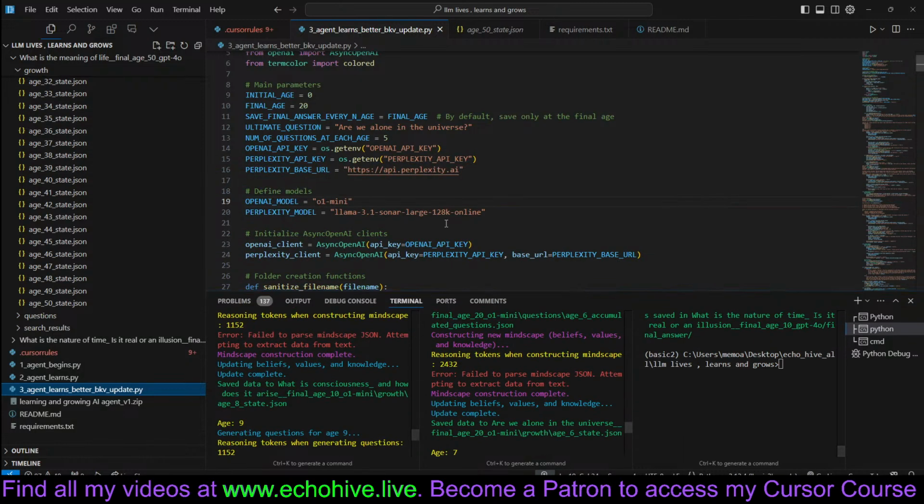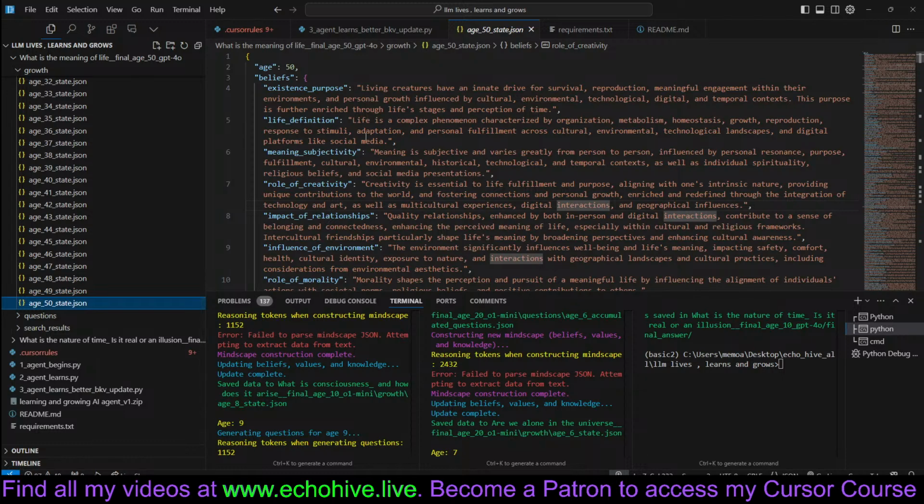this script works off of three different agents. They're all stateless in the sense that they don't keep track of a message history. So this agent, as it's evolving through these ages, for example the GenesisMind agent, doesn't keep track of any of the previous responses via its message history. It only keeps track of its current state.